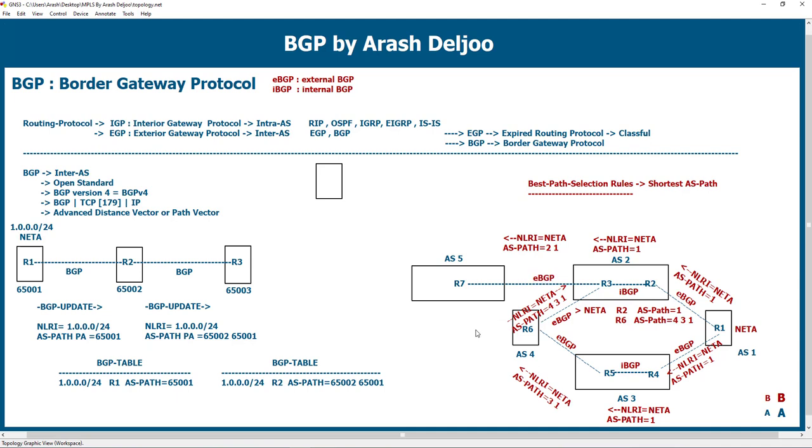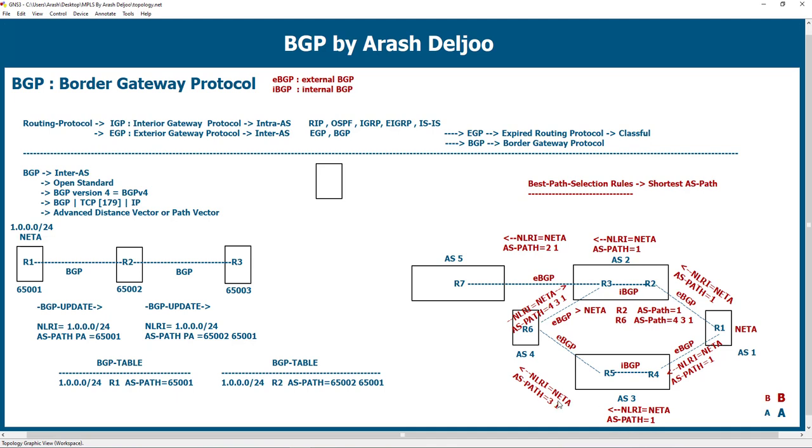Okay, very good. We have some similarities and some differences between EBGP and IBGP. We should talk about all of these similarities and differences. But for now, you understand the different behavior of the AS path attribute in EBGP and IBGP. In EBGP, we should increment the AS path number, and in IBGP, we don't increment the AS path.